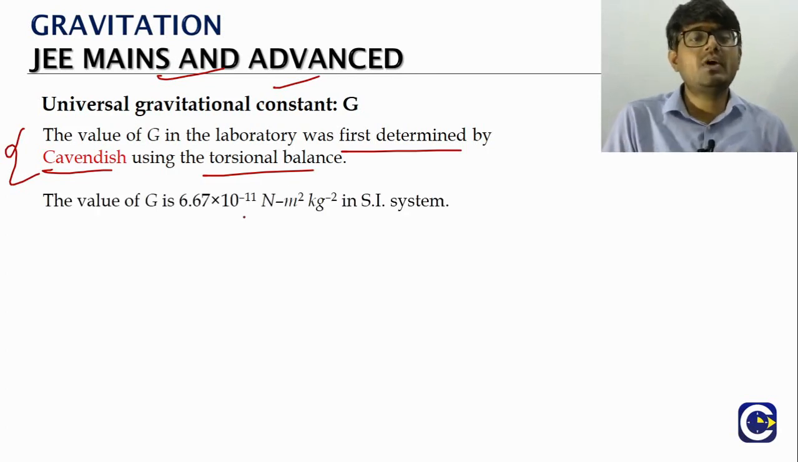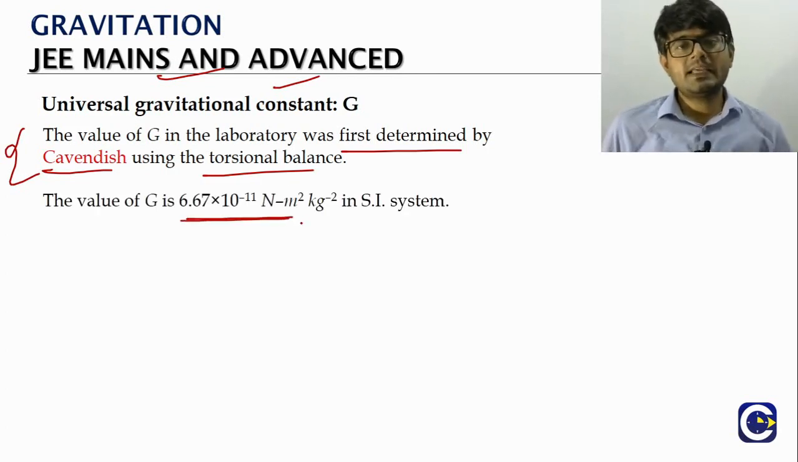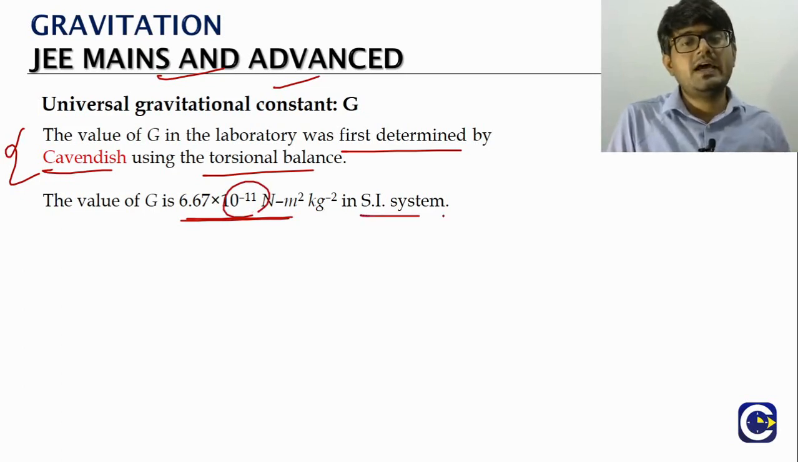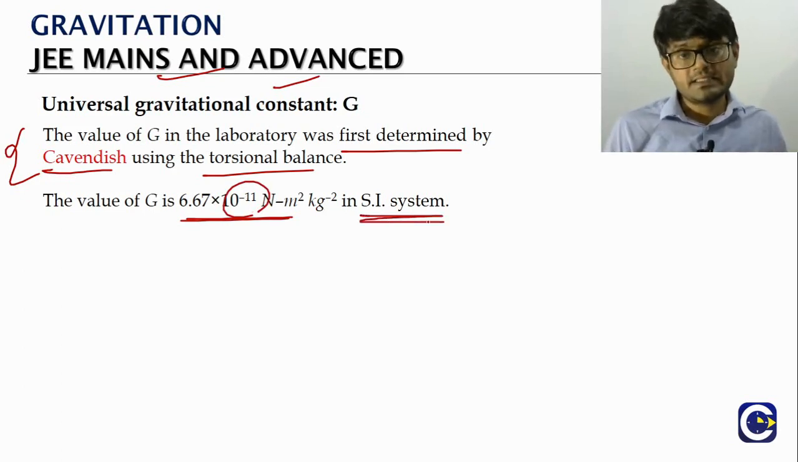So here we look at what is the value of this capital G. The capital G value is 6.67 times 10 power minus 11. Just look at how small the value is. Newton meter square per kg square. This is the value of capital G in the SI system.